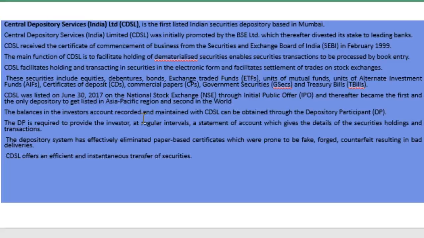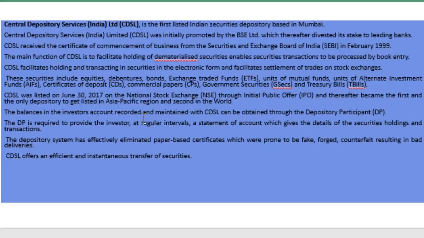CDSL received the certificate of commencement of business from the Securities Exchange Board of India in February 1999. The main function of CDSL is to facilitate holding of dematerialized securities and enable security transactions to be processed by the bank through book entry.